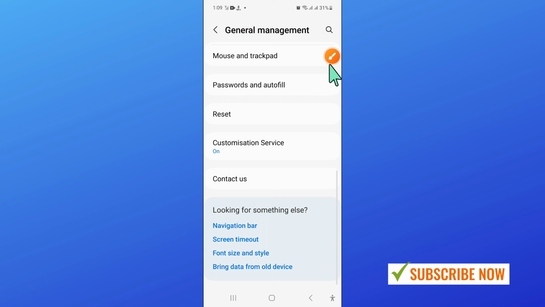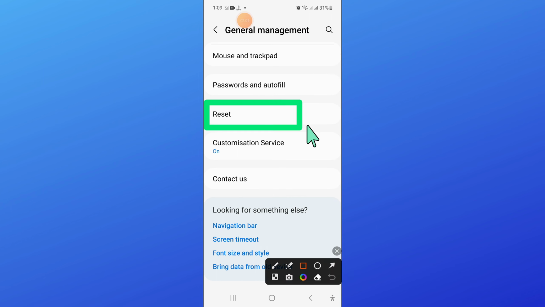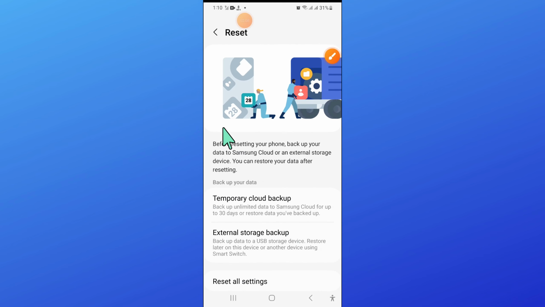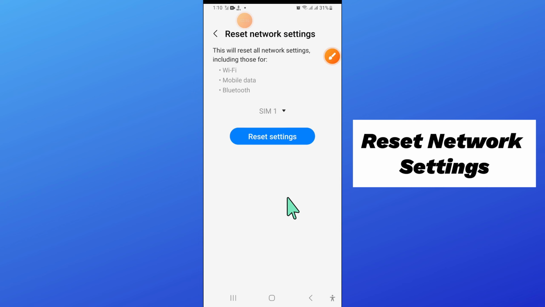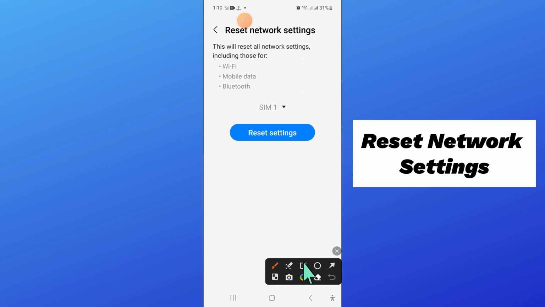Now in general management, scroll down and click on reset and then in reset click on reset network settings. Now again click on reset settings to confirm. Now enter your lock screen passcode here.